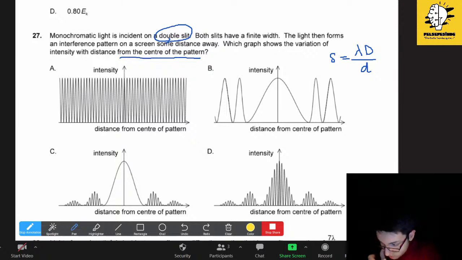The light then forms an interference pattern on the screen. So it has to be B. Let's say we have double slits.